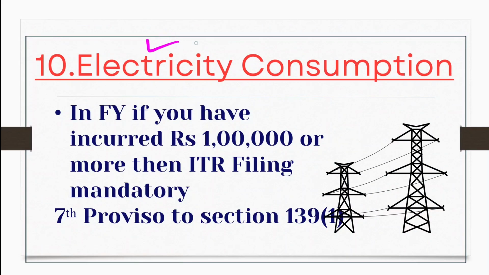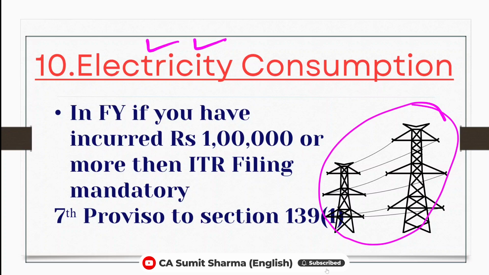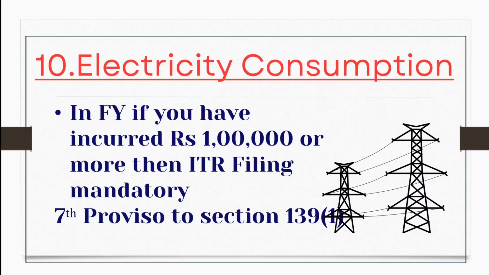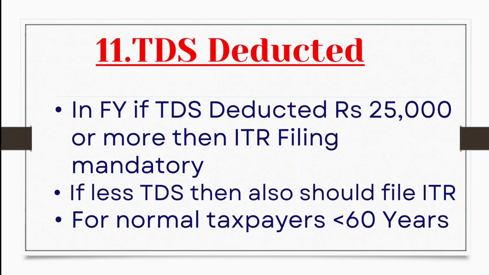In India, in every home, in every shop, you may find an electricity meter. So in one financial year, if you incurred more than 1 lakh rupees in electricity bill, but nowadays in India, you cannot find the proper owner by the bill. There is no proper KYC. So it might get corrected in future. So if your electricity bill in one financial year is more than 1 lakh rupees, then ITR filing becomes mandatory.